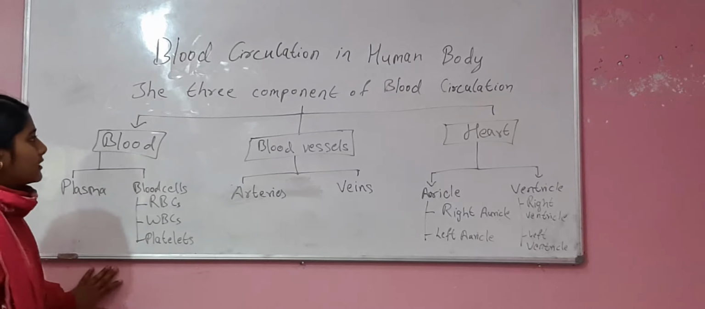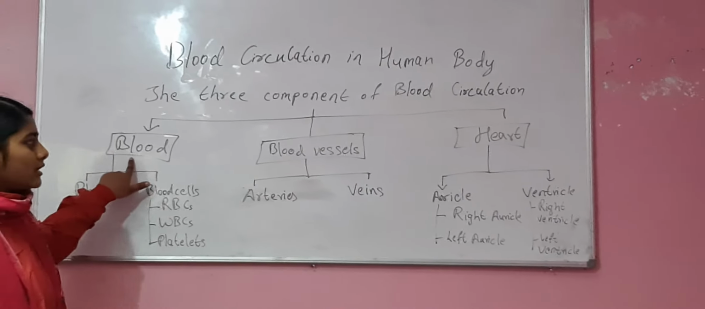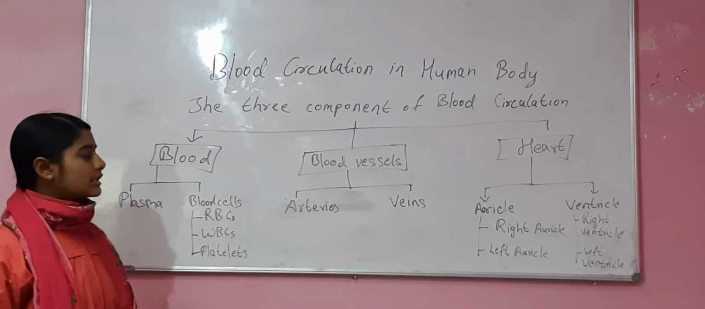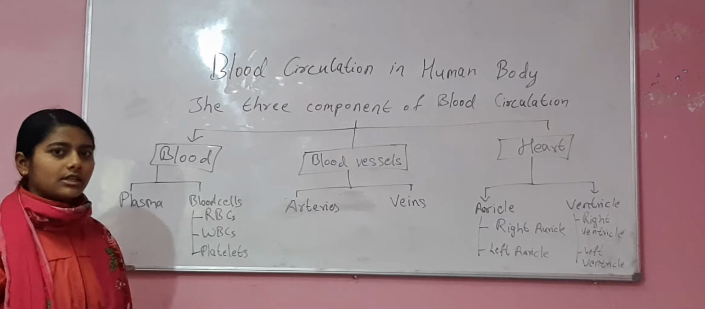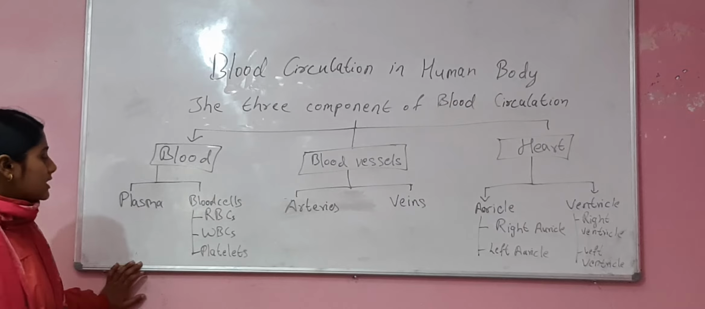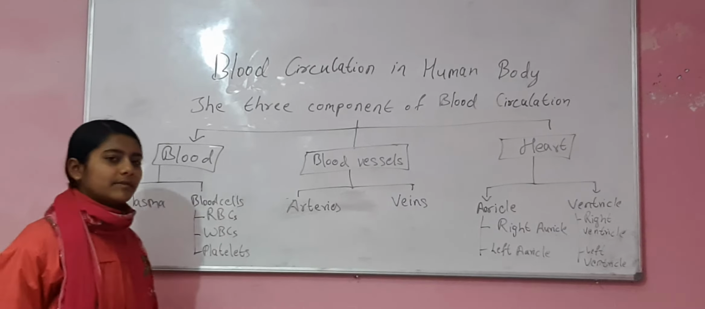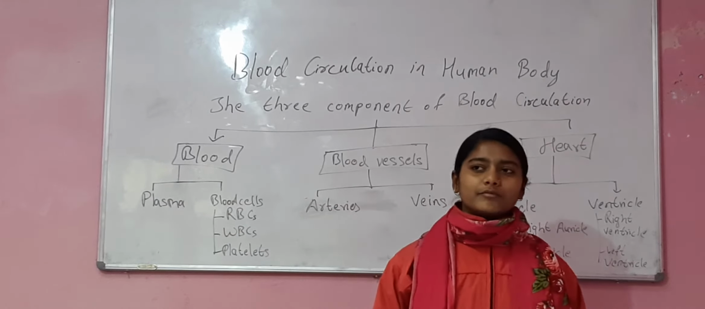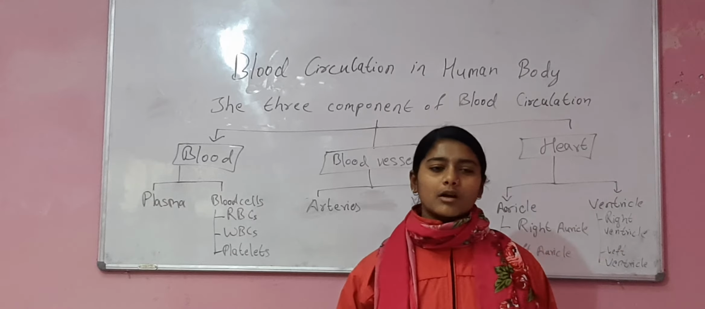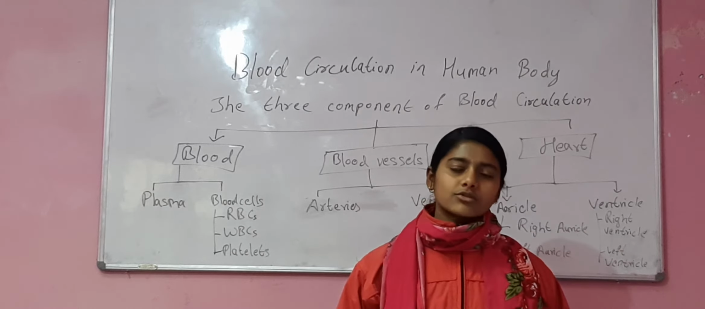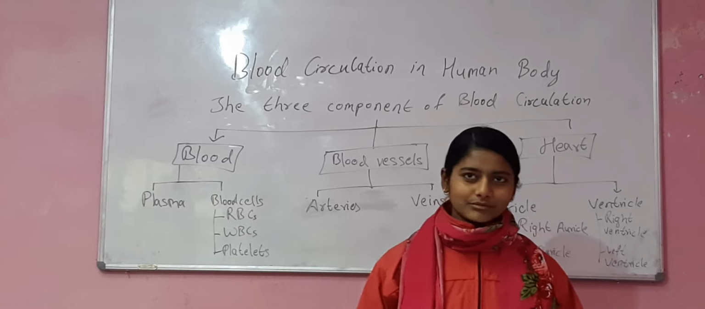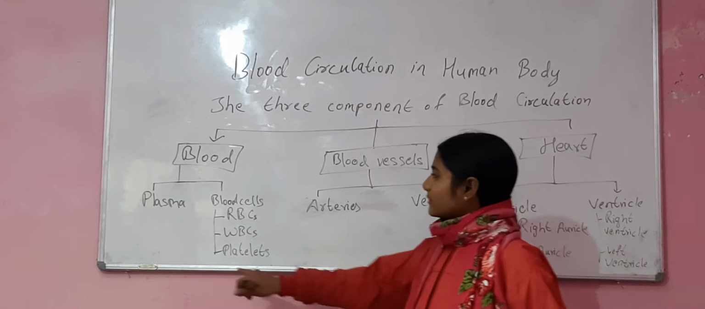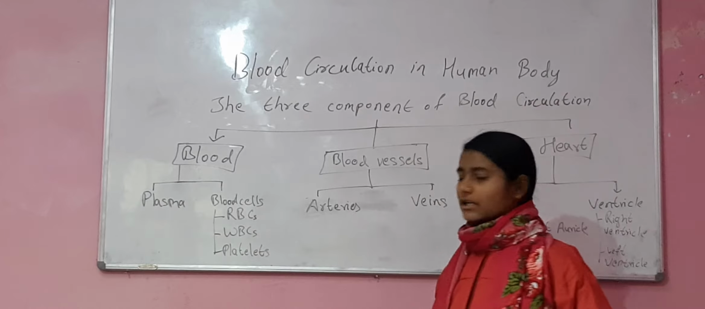Now, the three main components of the blood circulation are blood, blood vessels, and heart. These are the three most important parts which are required for the blood circulation in our body. So, what is blood? Blood is a red viscous pigment which helps to transport the proteins, nutrients, waste materials, hormones, and other materials throughout the body. So, blood consists of two things, that is plasma and blood cell.